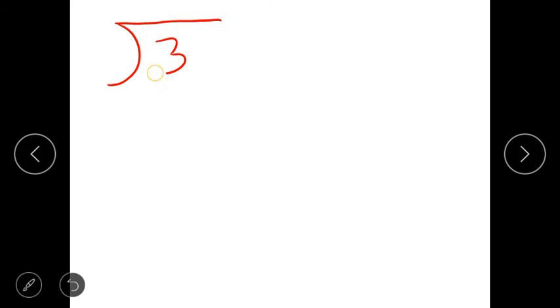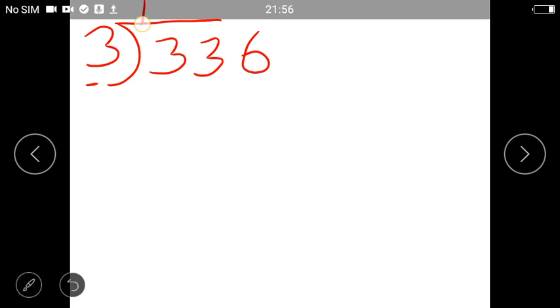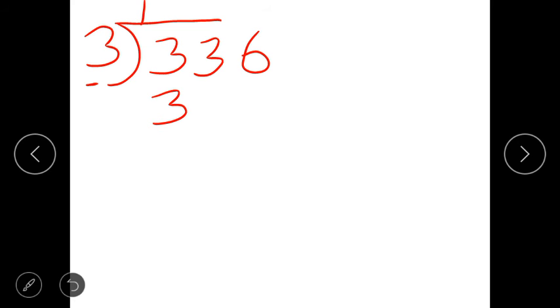336 divided by 3. Okay. Now what you have to do, children? You have to read the table of 3, as this is the divisor. So 3 ones are 3. We got the same number.